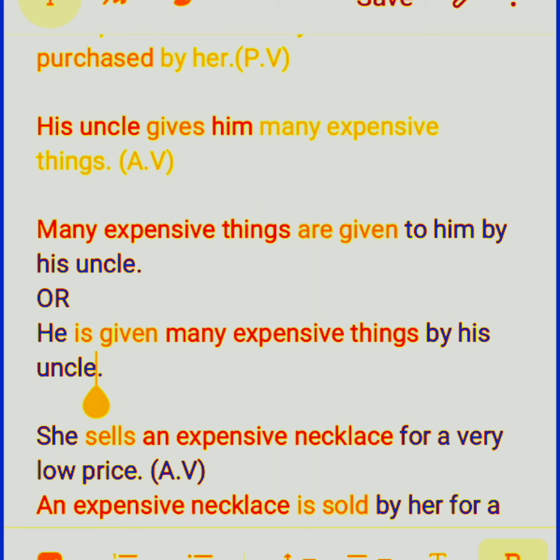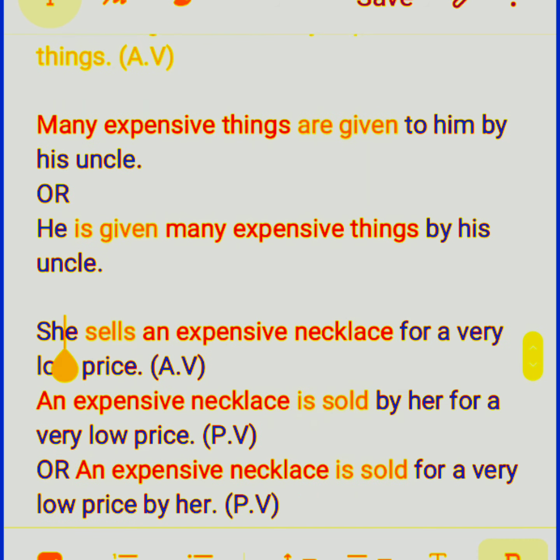So when we use the direct object first, then we use "to" in the sentence after the third form of the verb. But when we use the indirect object first, that is "he", then we do not have to use any "to" in this sentence.